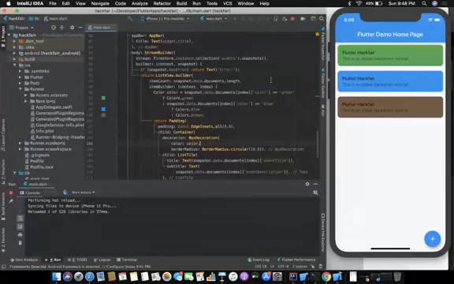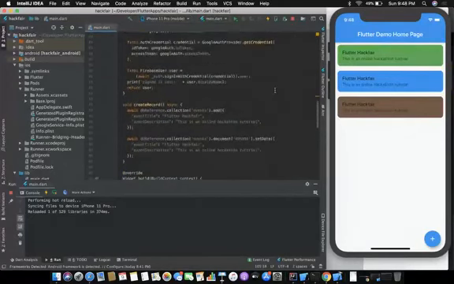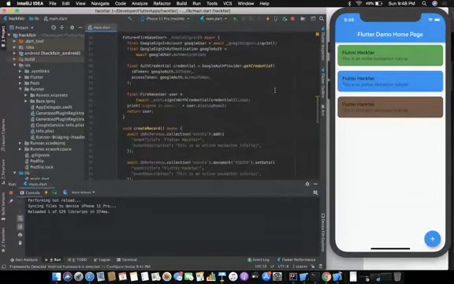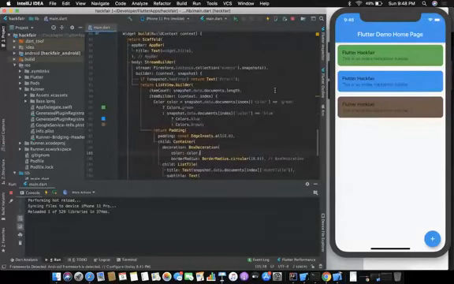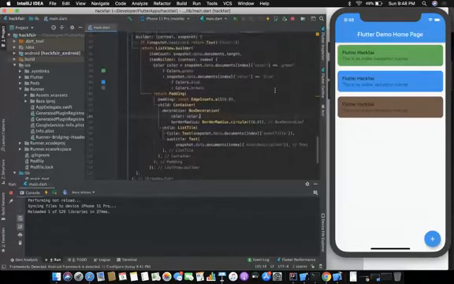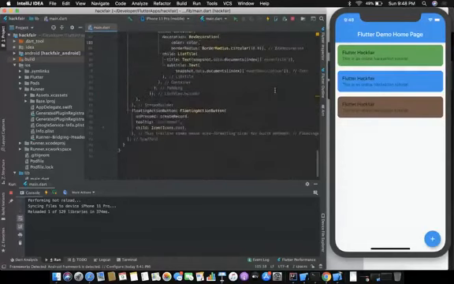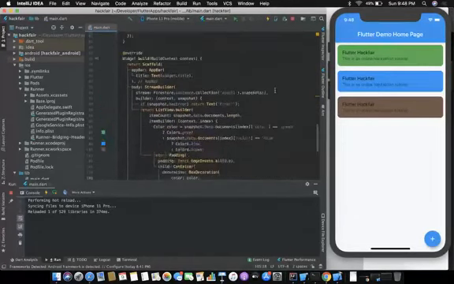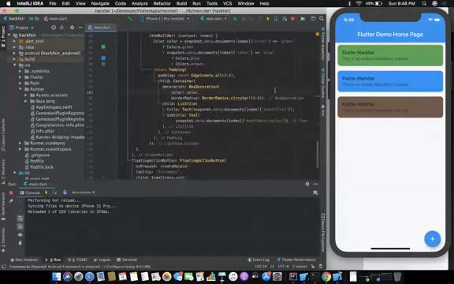So we have this color as well. So you see, we just created a good UI. Now let me just do one more thing and then we'll wrap up. We'll just see how to fetch something from the UI, from the user input, and then put it into the database.